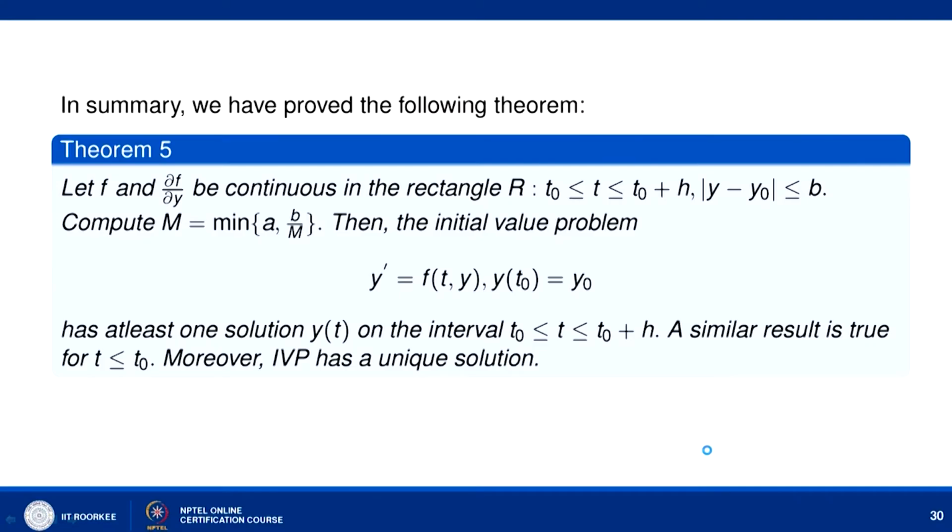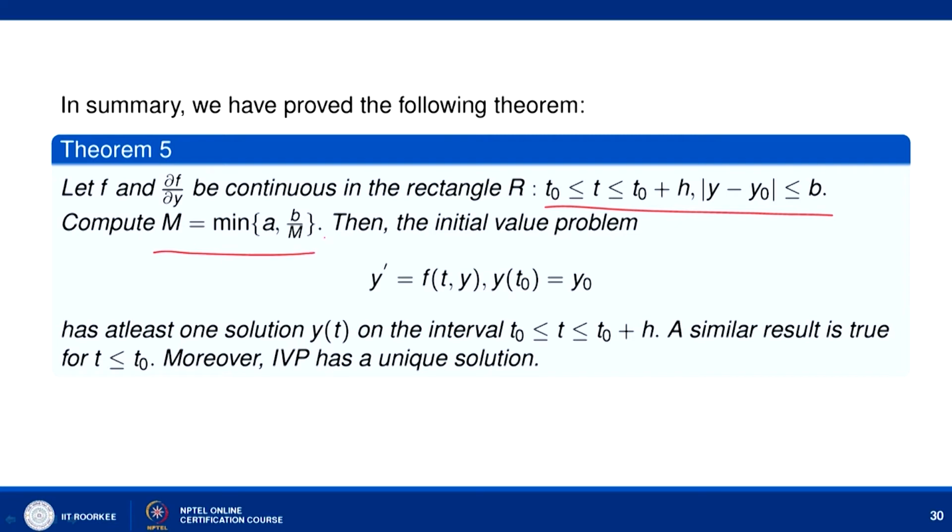So it is also the solution of the initial value problem, which is what we wanted to show. If we summarize, we have proved the following theorem: let f and ∂f/∂y be continuous in the rectangle R, where R is defined such that t lies between t₀ and t₀ + a, and |y − y₀| is bounded by b, and M is the bound of f.